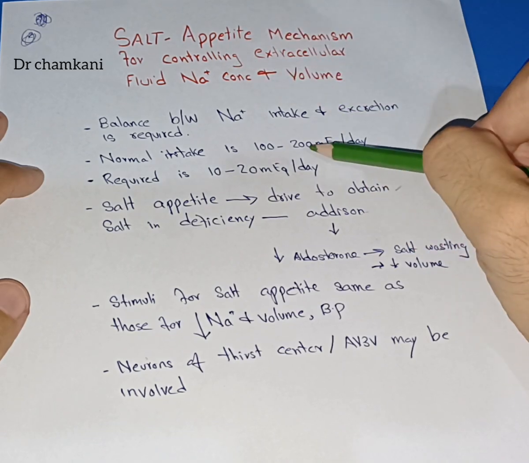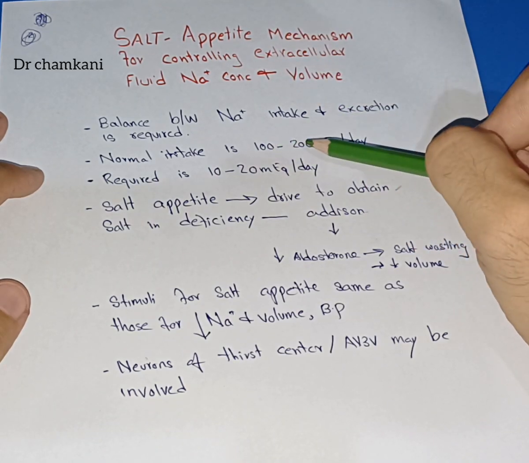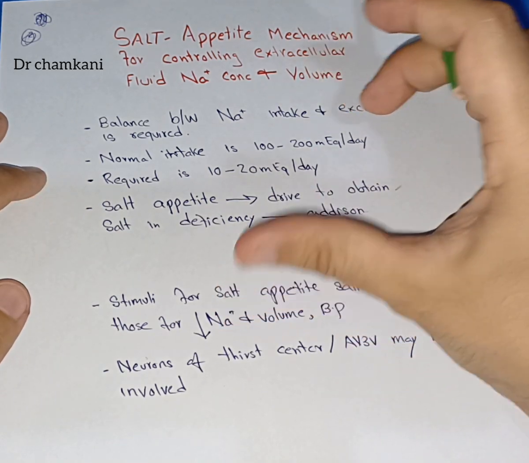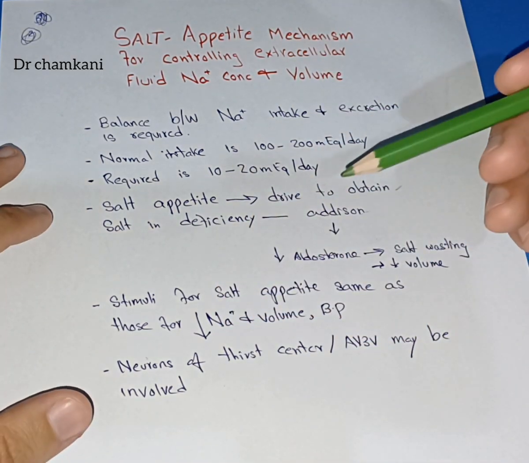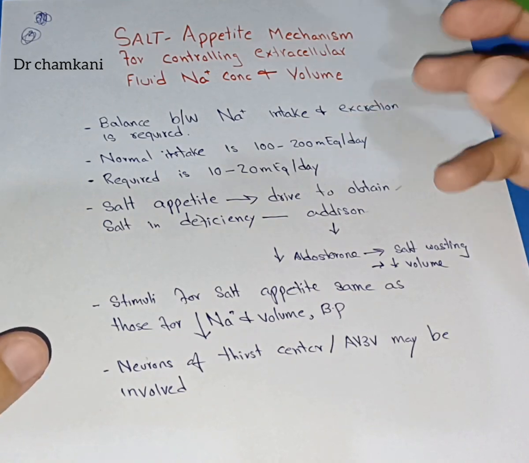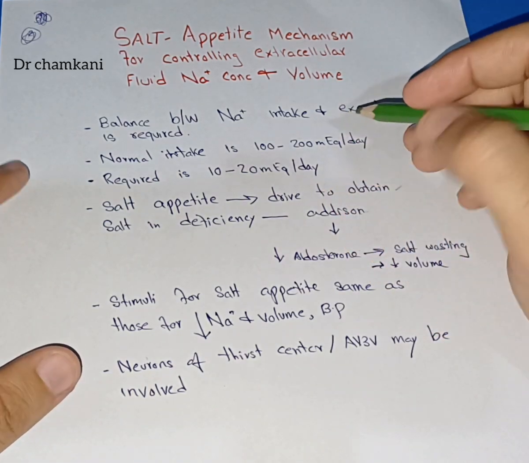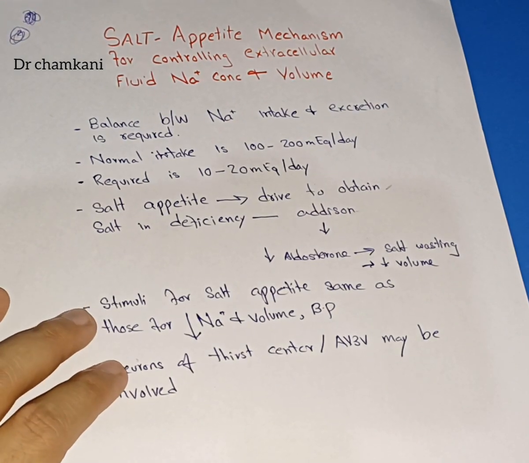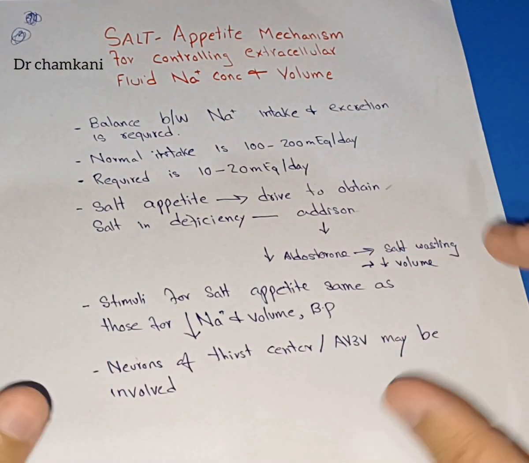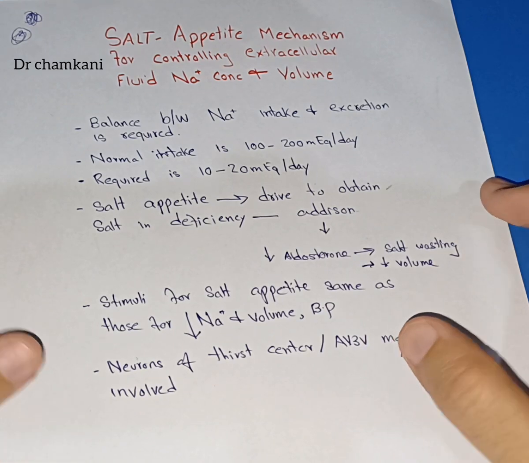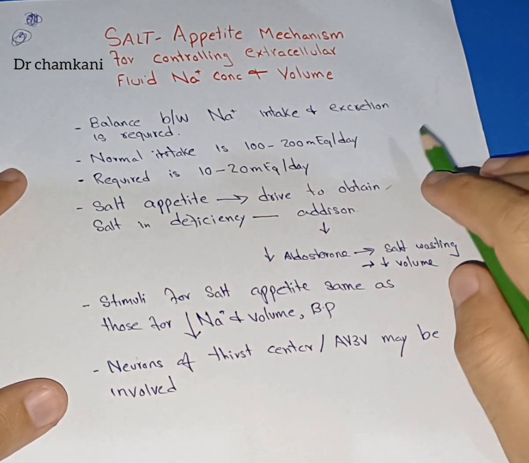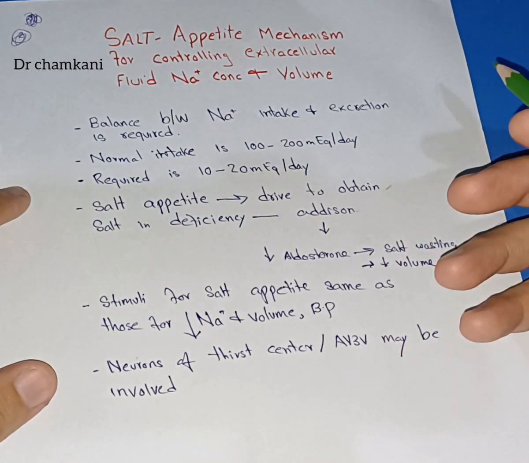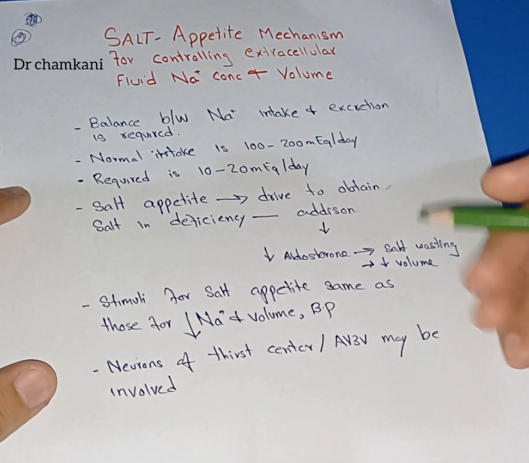And normally we are consuming 5 to 10 times more salt than required. So normally there is a lot of excretion of salt, and this excess salt is removed with the help of the kidneys, and the conservation of salt is also with the help of the kidneys or the renal system. Now the stimuli for the salt appetite. The kidneys can only conserve salt or remove the extra salt, but once there is a big deficiency, the extra salt can only be taken with the help of food, and there should be an appetite, a drive to take in more salt.